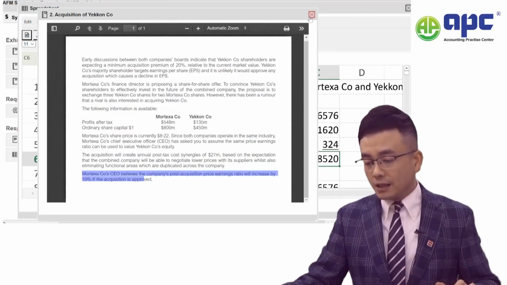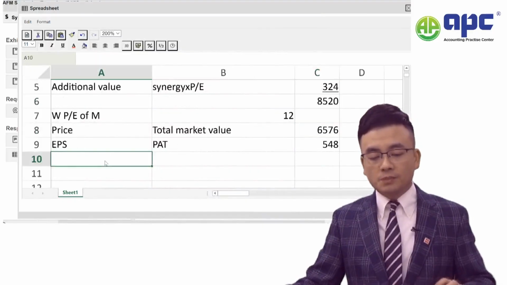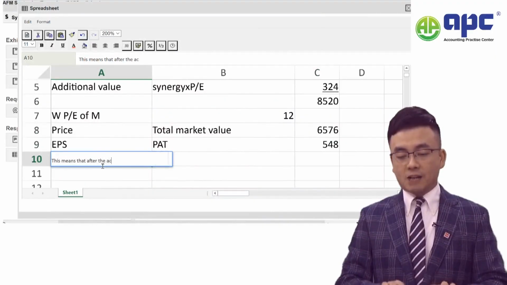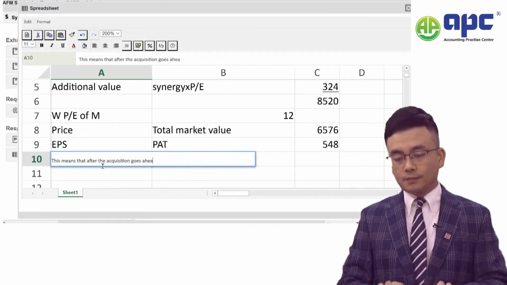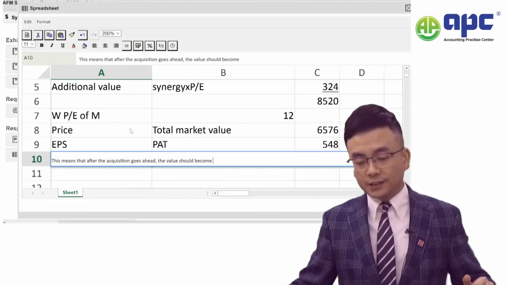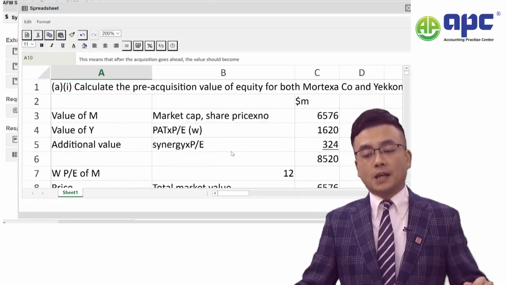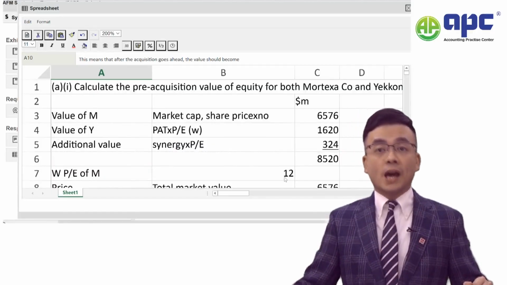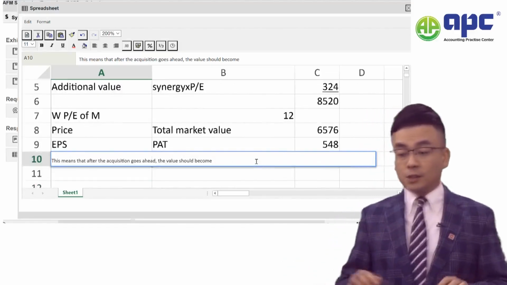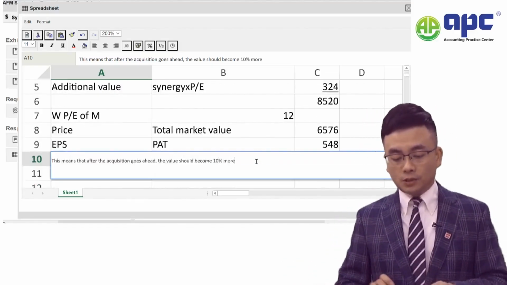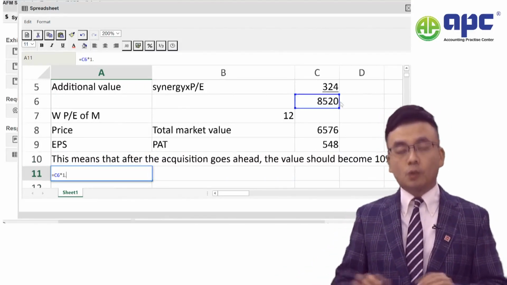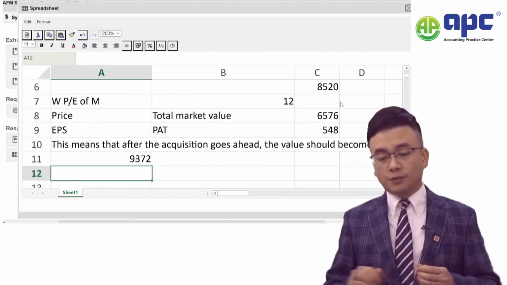Okay, now in this case, this means that after the acquisition goes ahead, the value should become, because you can see that we are calculating a value using a PE based on 12, but we estimate that there will be an increase of 10%. So the value will become 10% more. So this equals 8520 times 1.1, which means 1 plus 10%. Total value being